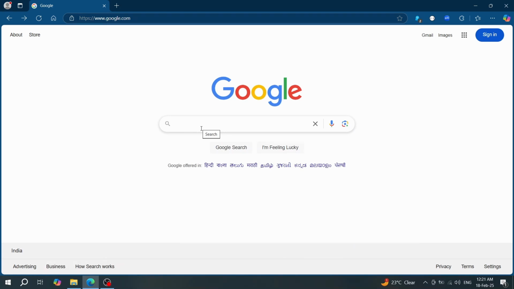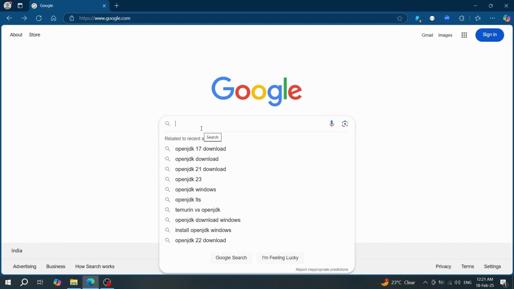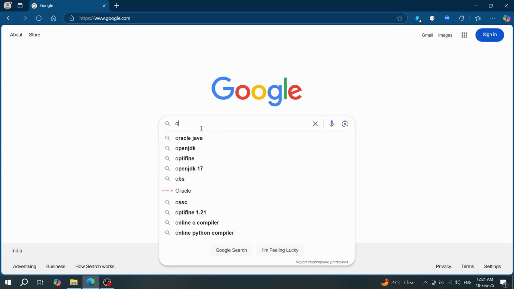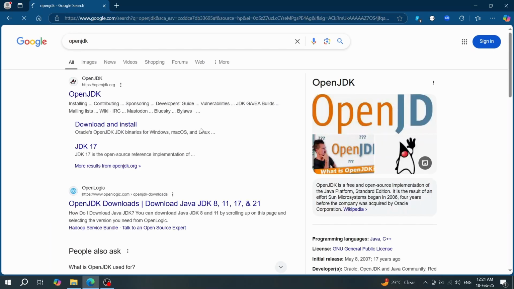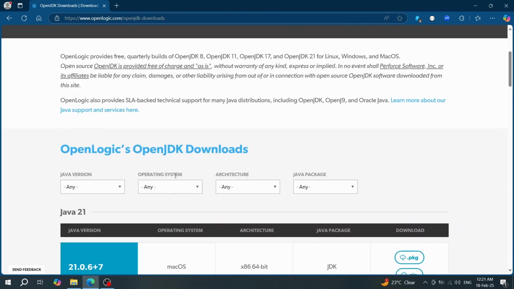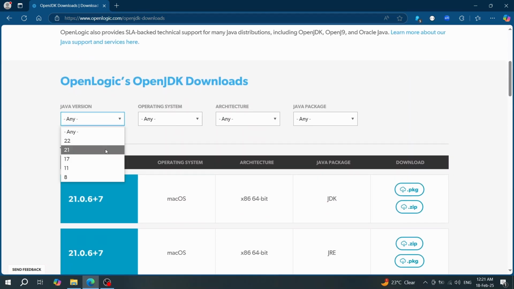Hi guys, in this video I will show you how to install OpenJDK. So just open a browser and search OpenJDK. Then you can get this openlogic.com. Just click on it here. Scroll down. Then you will get the Java version here.